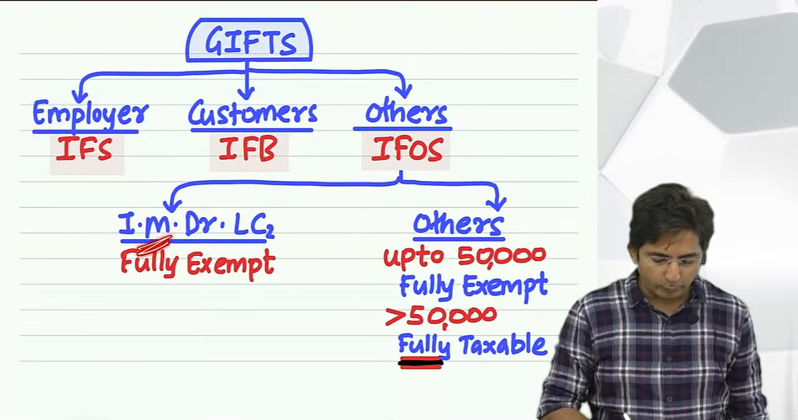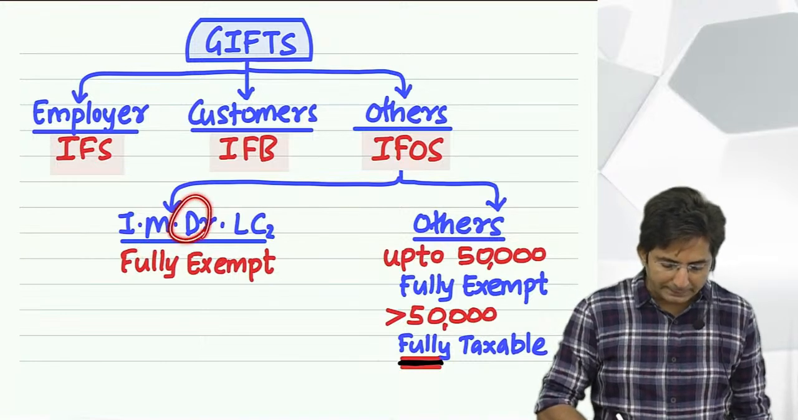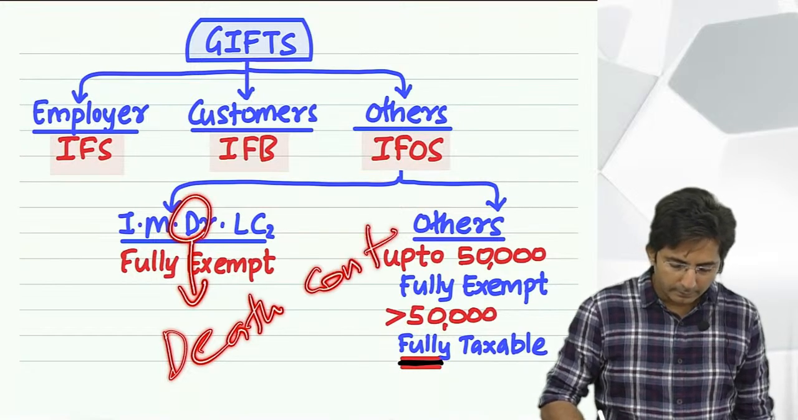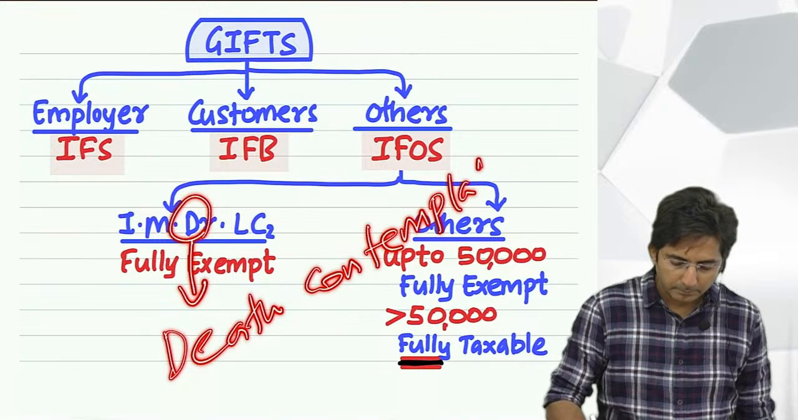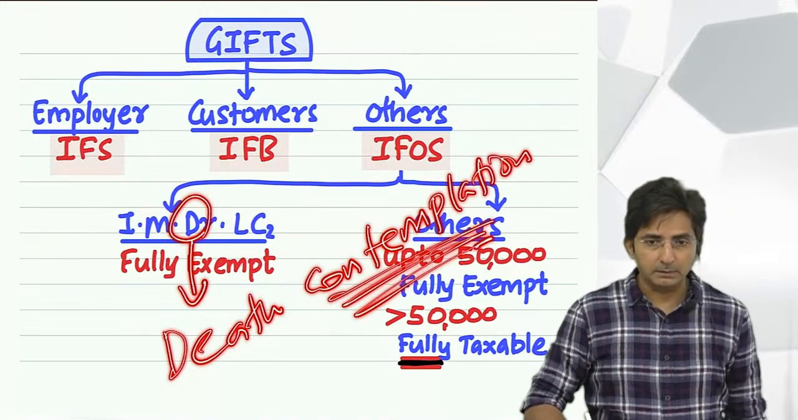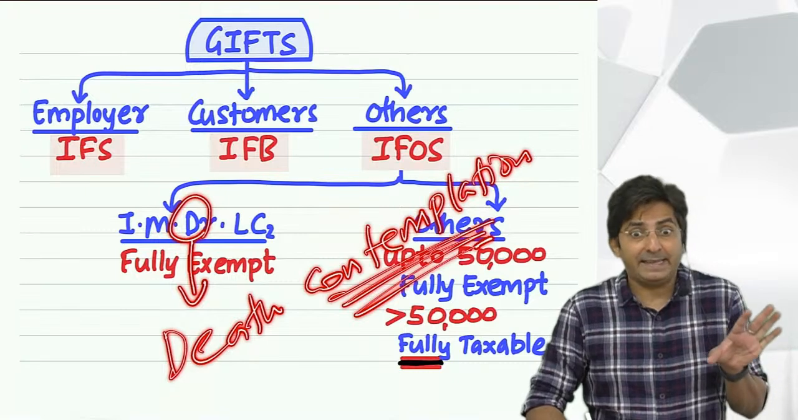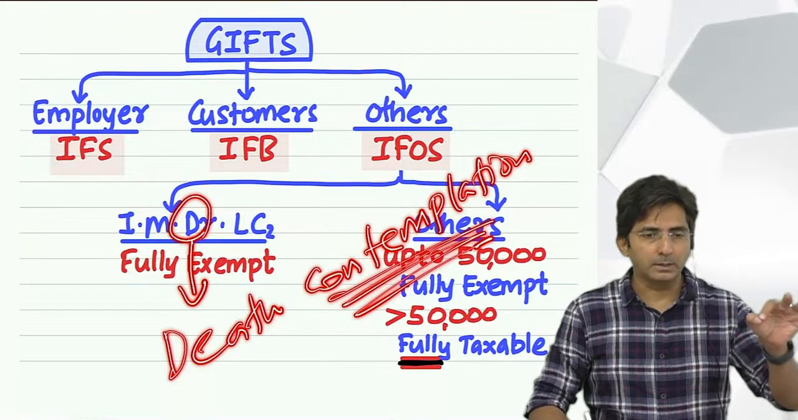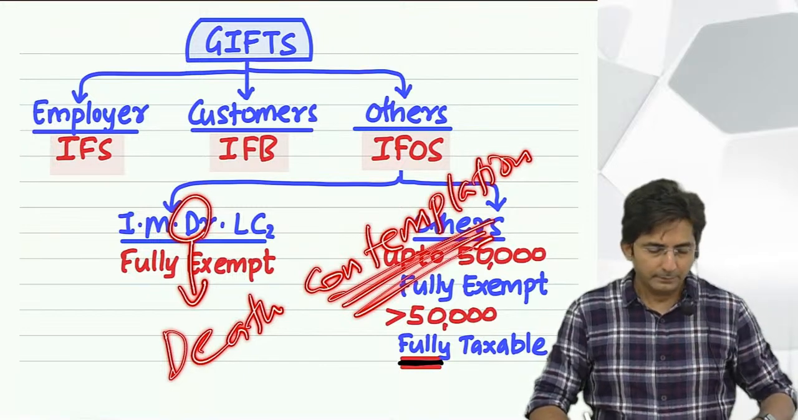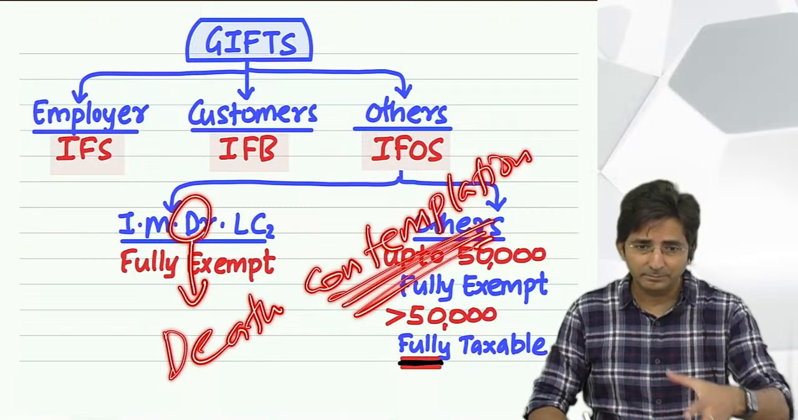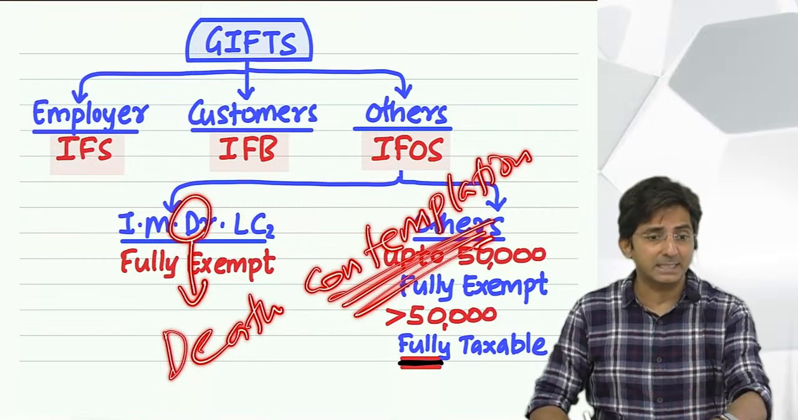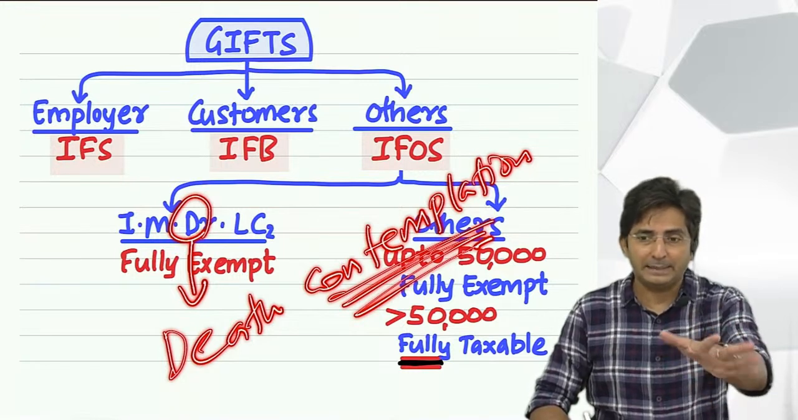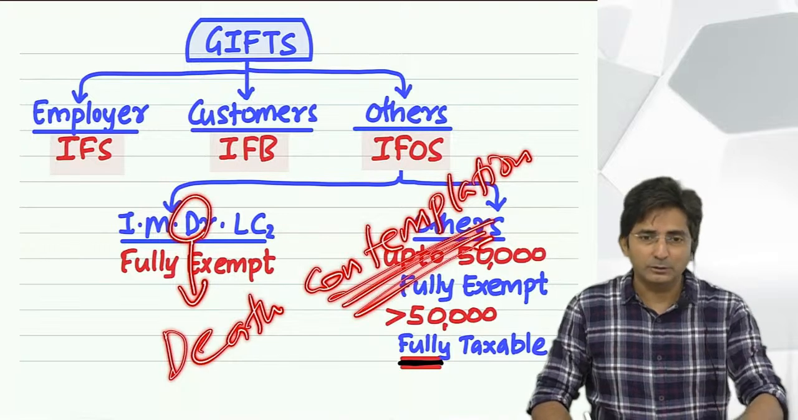So this is M for marriage. Then D stands for death contemplation. Death contemplation means someone is expecting death. He has not died. For example, a person is in hospital, counting his last breath. Doctors have said that you are going to die within 2 or 3 days. Or maybe he is on a ventilator, which means he is at the last stage.